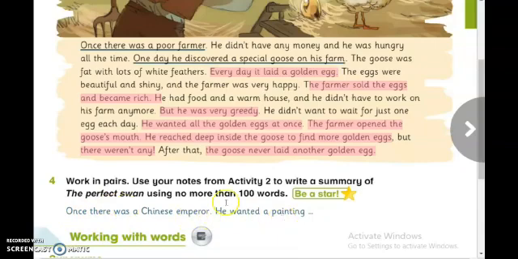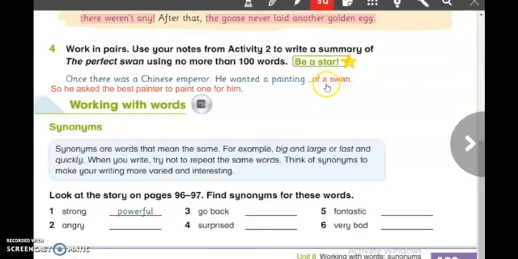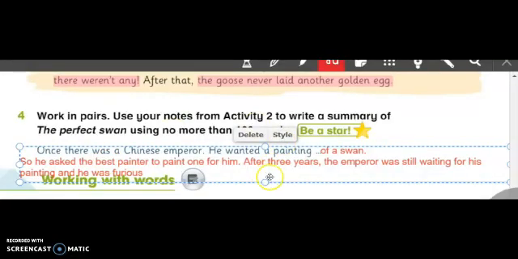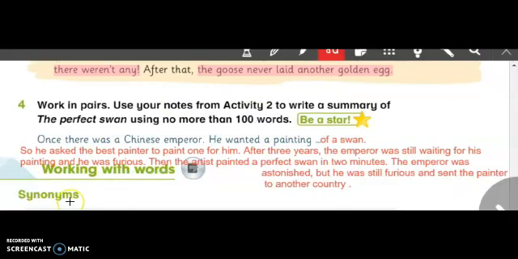He wanted a painting of a swan, so he asked the best painter to paint one for him. After 3 years, the emperor was still waiting for his painting and he was furious. Then the artist painted a perfect swan in 2 minutes. The emperor was astonished, but he was still furious and sent a painter to another country.